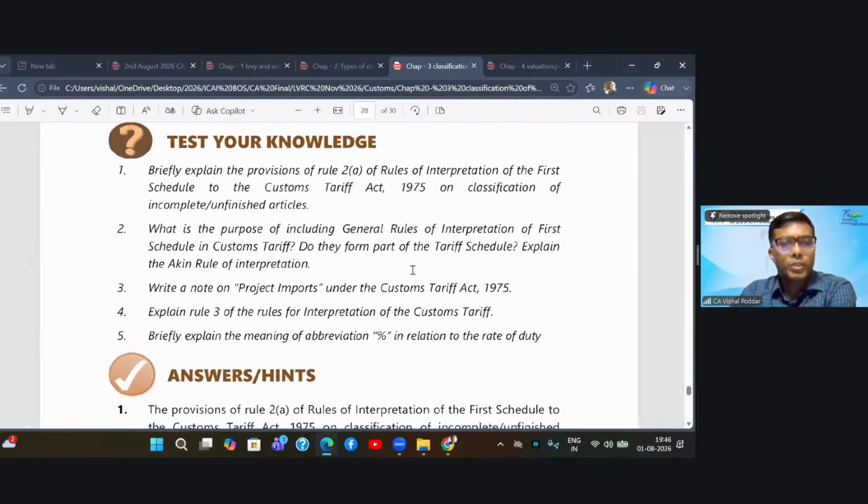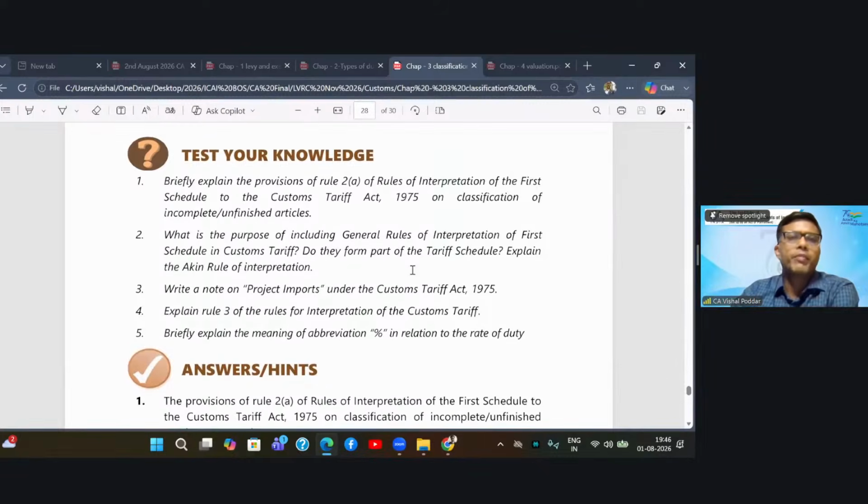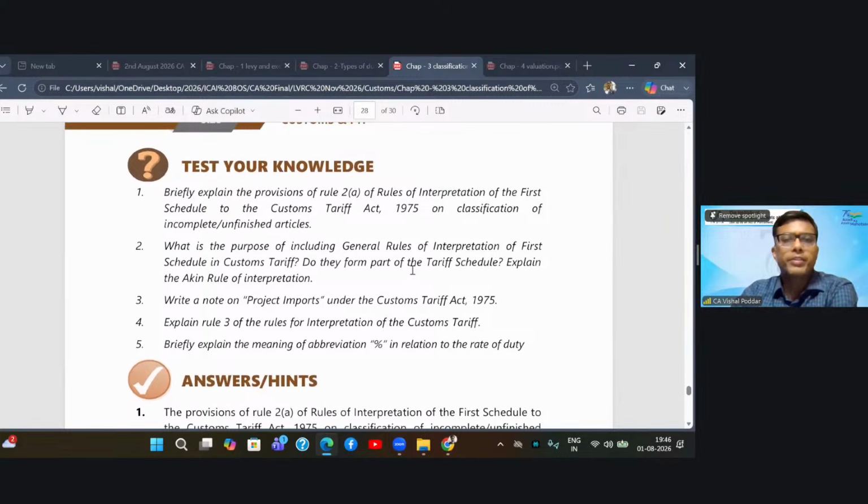So here some specific questions are asked, students. If you see the questions, you will find that all the questions are very specific. They are very much linked to one of the points that we have studied. For example, they are very specifically asking, explain the provision of Rule 2A. So we saw what Rule 2A deals with. That is where goods are imported, but they are not in the finished form. They are in the unassembled or unfinished form. So Rule 2A says, if they have the characteristics of the finished goods, we will classify them under the chapter of finished goods and not under the chapter of individual parts.